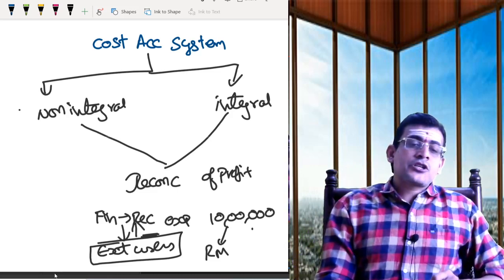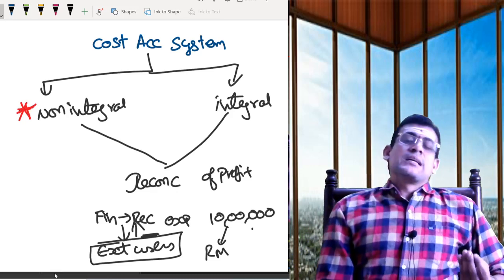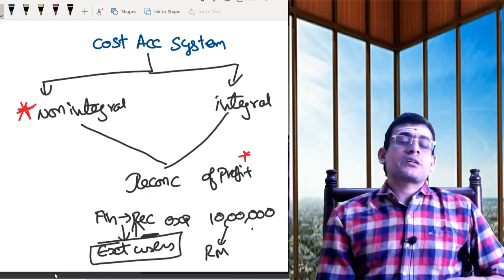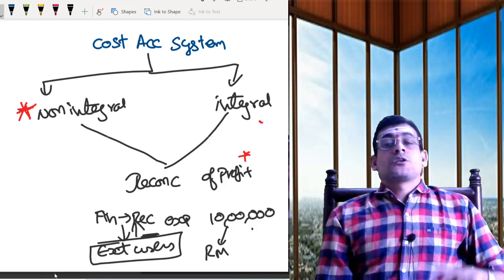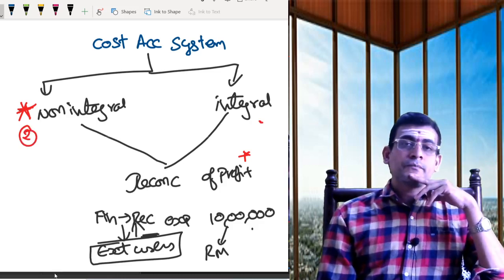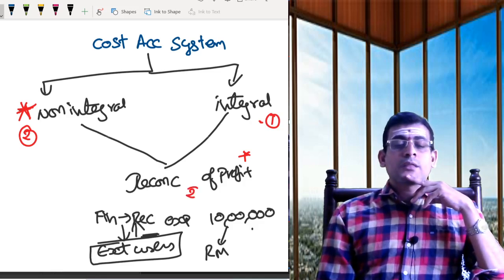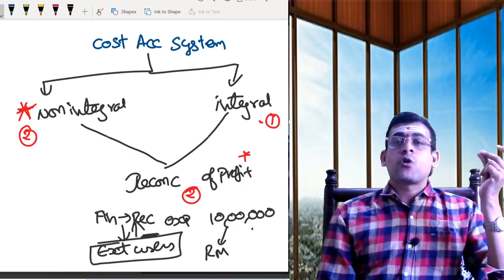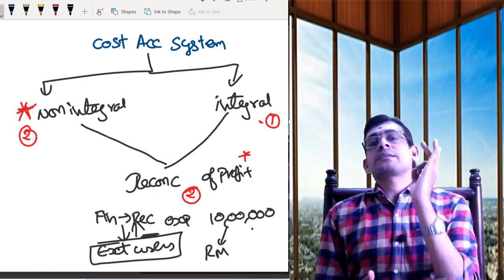From the examination point of view, the most important is only the non-integral part. To some extent, in some cases you get problems. In the rarest of rare cases you get problems on reconciliation of profit. This is not much important. So what we'll do, I will do 2 or 3 problems on non-integral, I will do one problem on integral, and I will do 2 or 3 problems from reconciliation of profit. The remaining problems I want you to solve. Clear? So that's the basic background behind your cost accounting system.